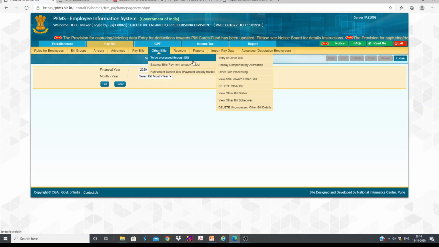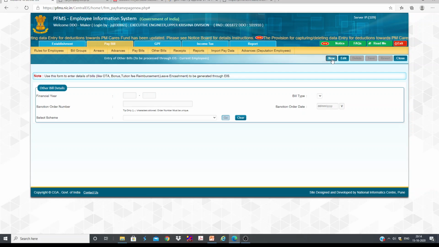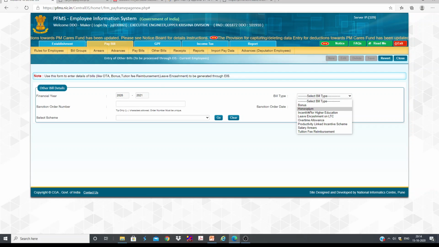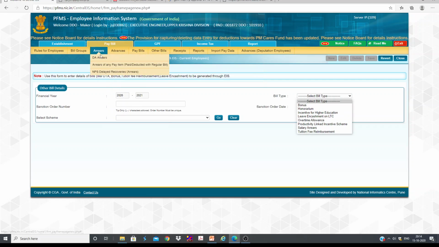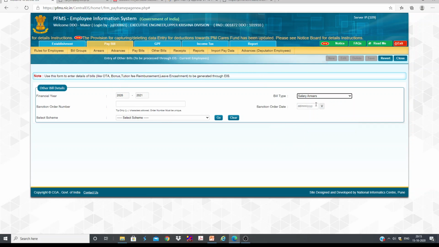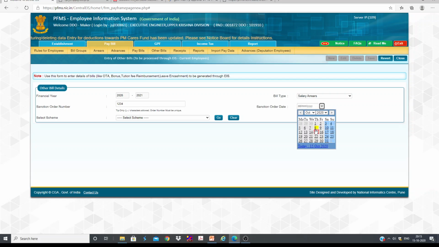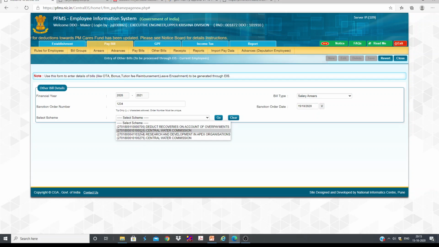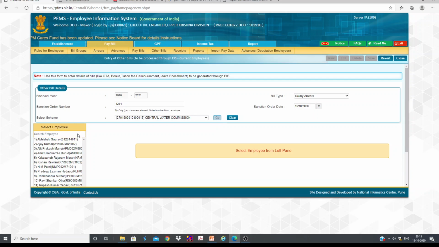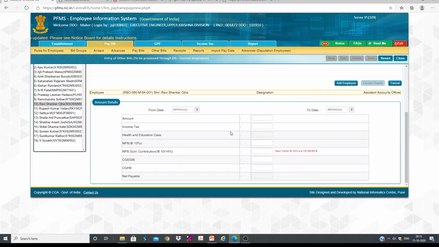For that, what I need to do to process through EIS is go to entry of other bills, select the current employee, go to new, and you can select the bill type: bonus, honorarium, incentive, overtime allowance, salary arrears. Of course, salary arrears we can do like this also by entering here, or like this also. The only problem here, I will show with an example. I will select this one. Here I need to enter only the total amount. Here there won't be any bifurcation, how much HRA, how much DA and all. We need to directly enter the total amount and what is the total income tax.